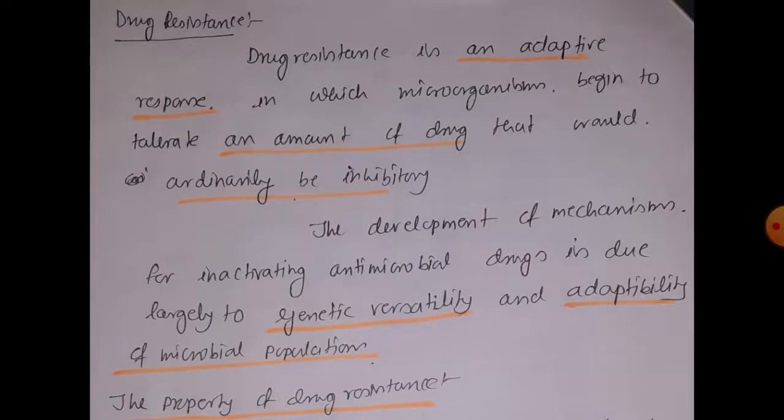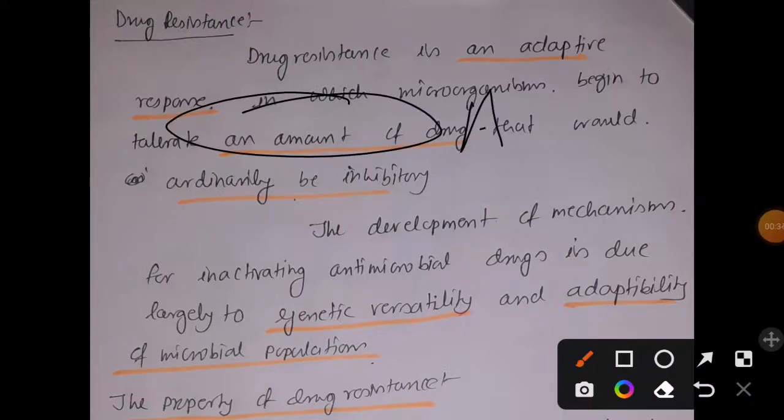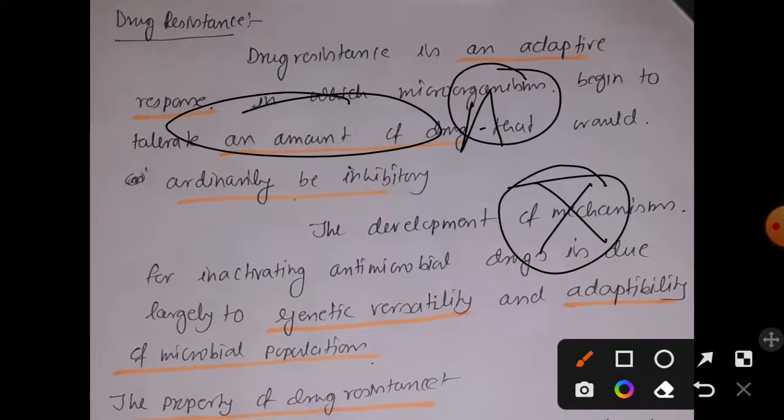That means, suppose let's consider a bacteria named A, and previously it was susceptible to antibiotic X. Now suppose you are a doctor and a patient in your chamber has developed an infection of A bacteria.